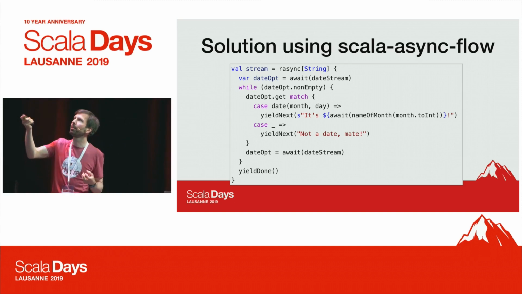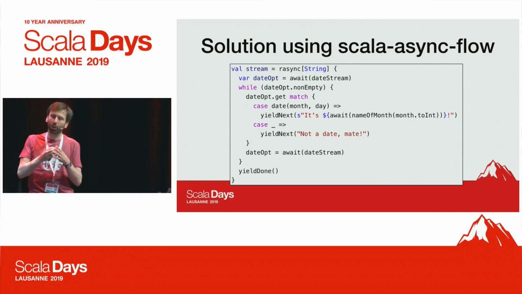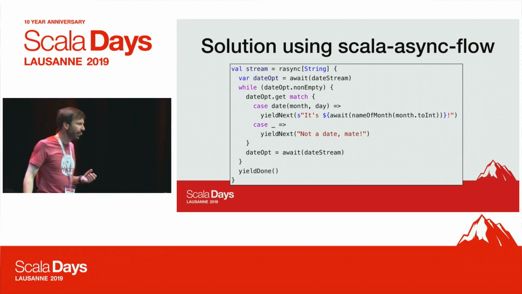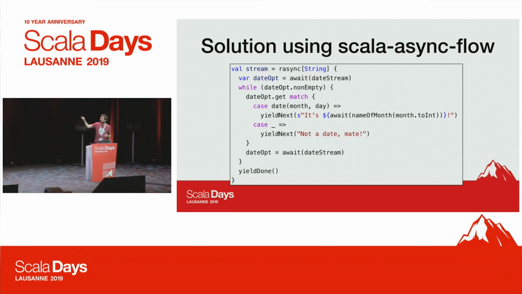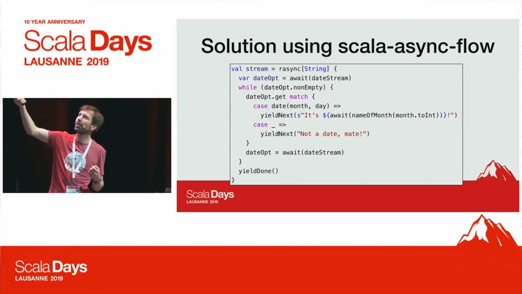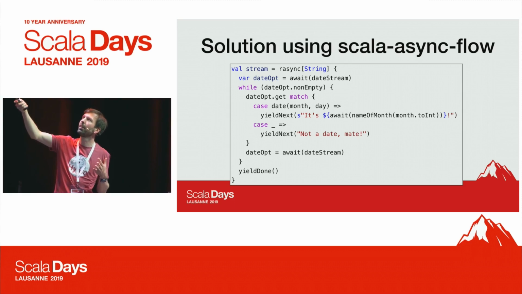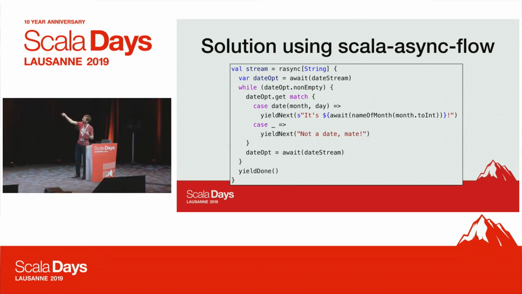And by the way, if the date stream terminated with an exception, then the call to await throws that exception, right? So it's just like what we would expect. And so then, as long as the option is non-empty, we can access it, match it against our regex and yield whatever the next event is.